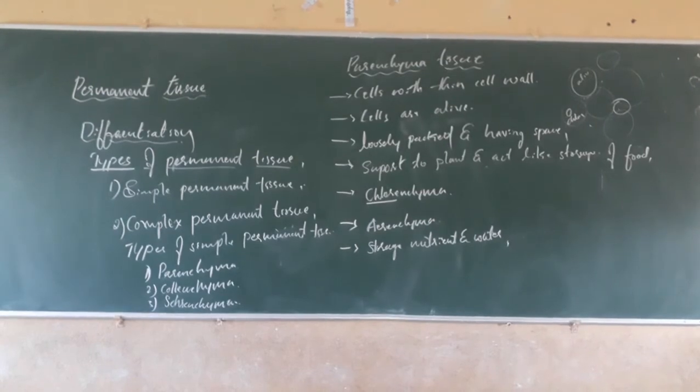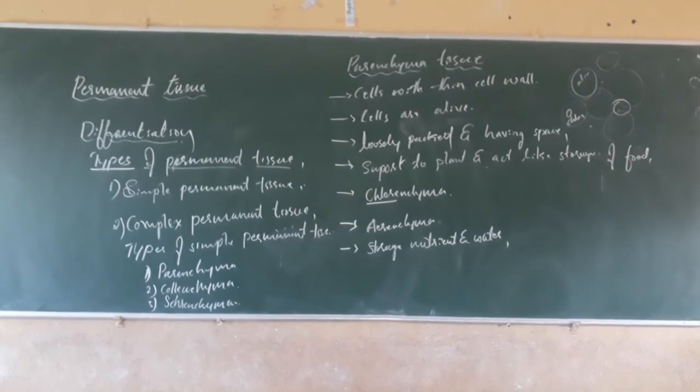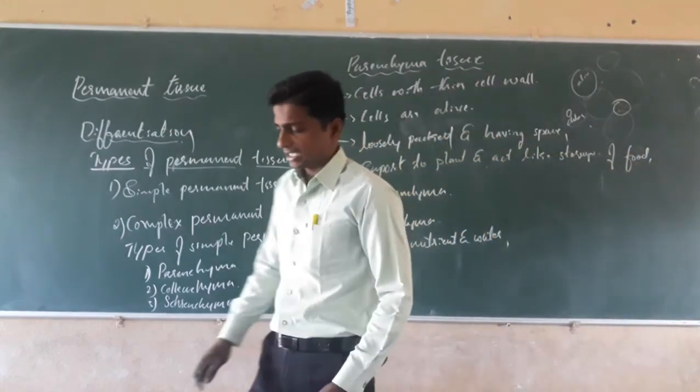The parenchyma which contains air bubbles, which enables them to float on the surface of the water, such parenchymas are called aerenchyma. Also the parenchyma which is present in the roots helps in the storage of nutrients and water. That's about the parenchyma.